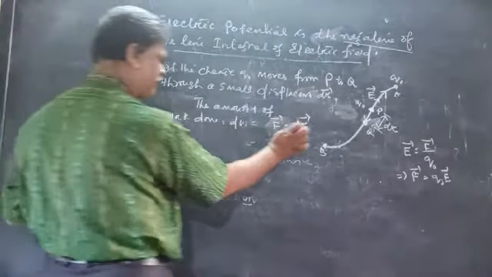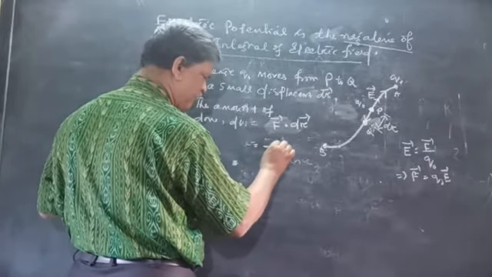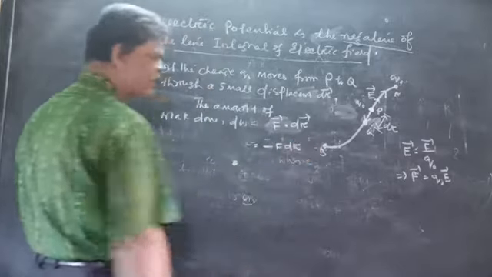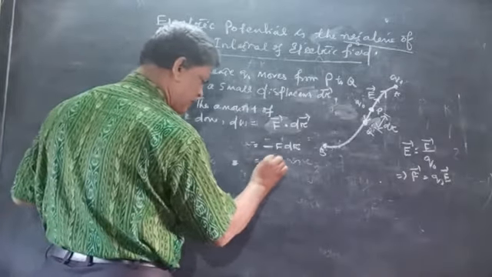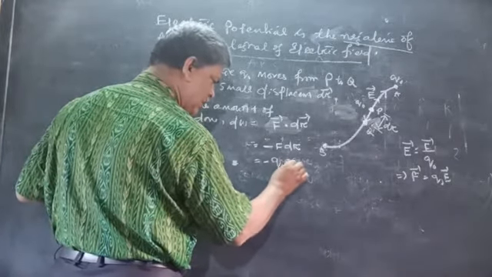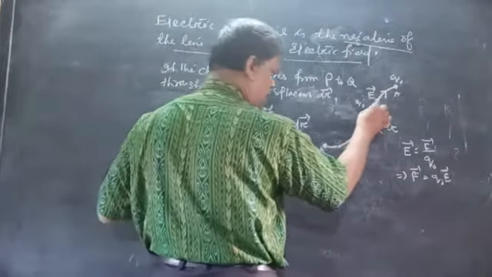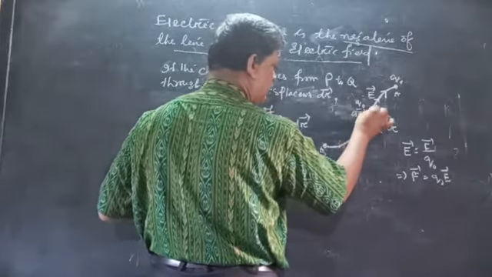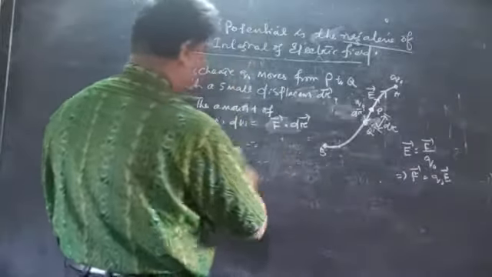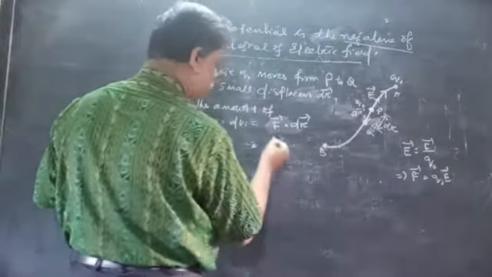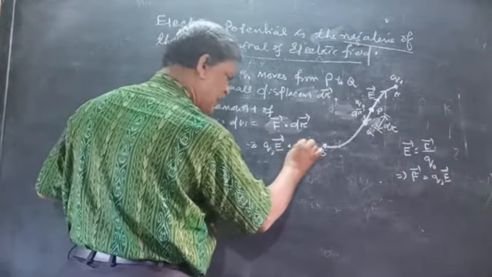So we can write, since F and dr both are in opposite direction, F dr cos 180, that is minus F dr. What is F? F is Q naught E. This is the dr vector and this is the field vector, both in opposite direction. So F vector is Q naught into E vector dot dr vector.